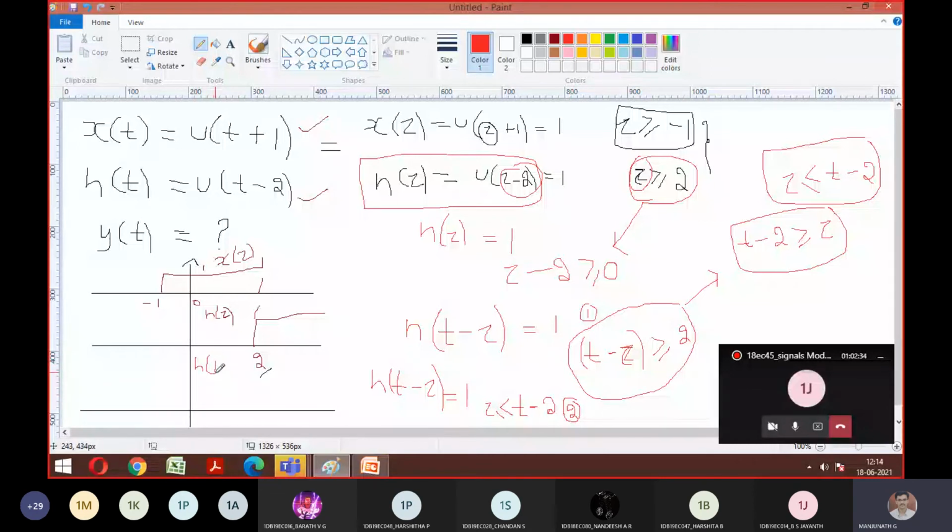If you understood this much, now tell me how to plot h of t minus tau. How does the waveform look now? Look at the values of tau and tell me. Tau has t minus 2. So can I plot it like this? Is this possible? So this is your t minus 2.